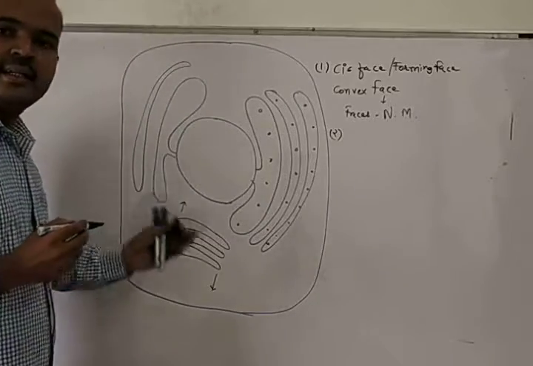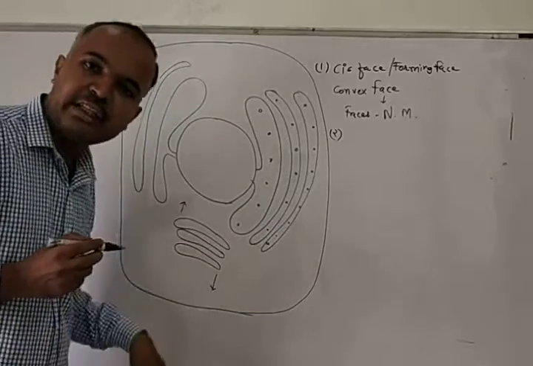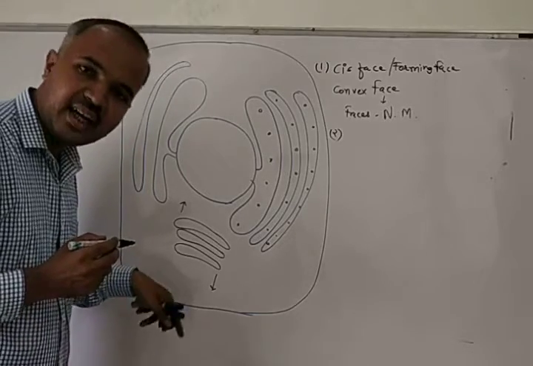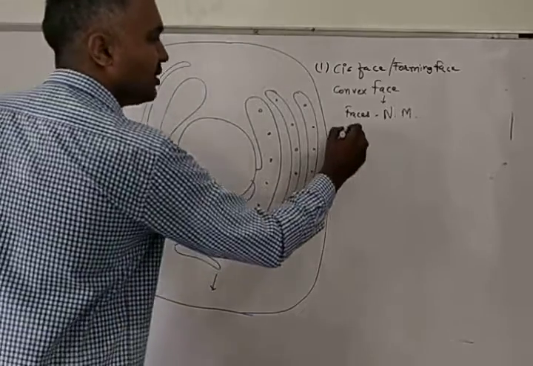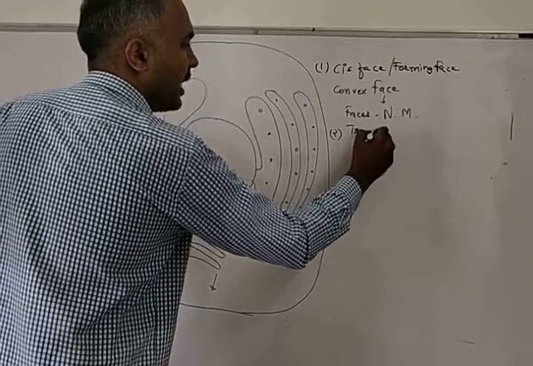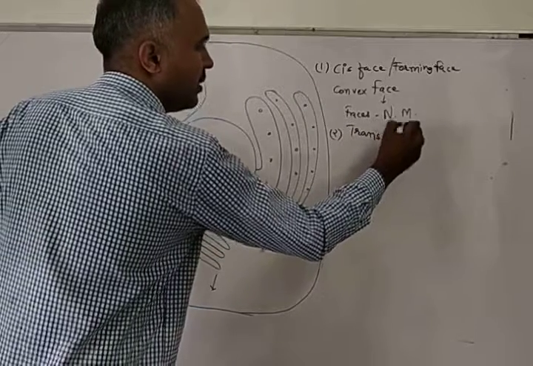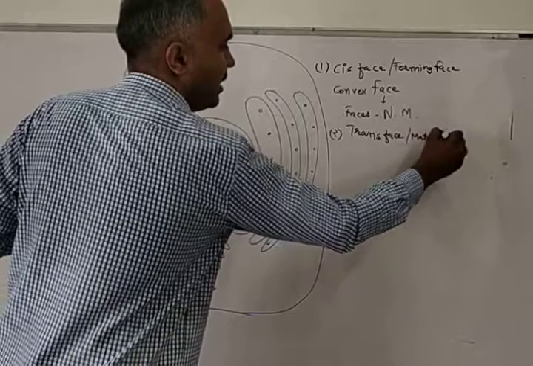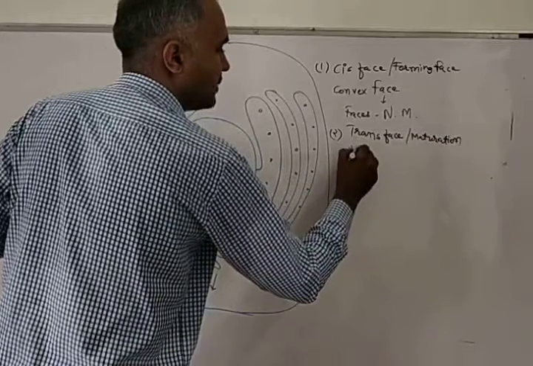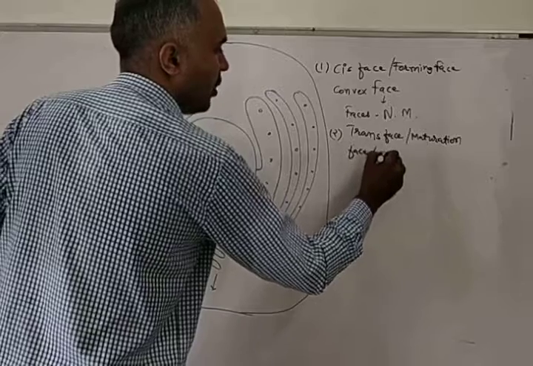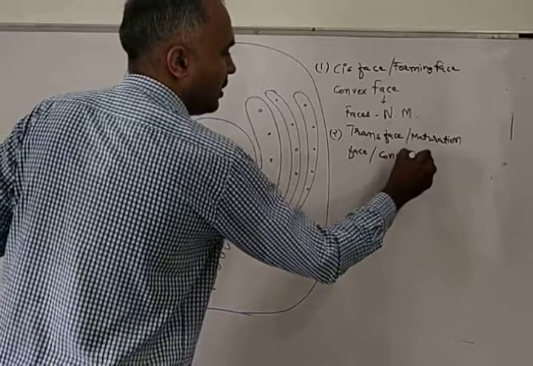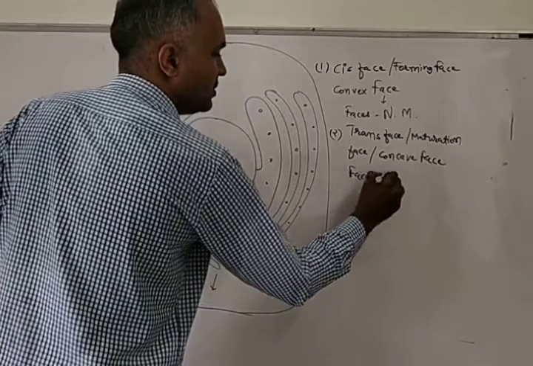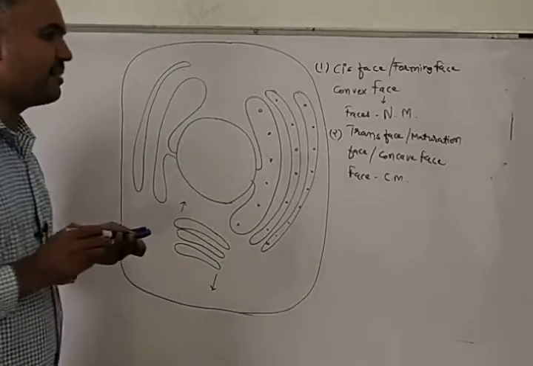And the phase which is facing the cell membrane is known as trans phase or maturation phase, and it is also known as concave phase, and it faces the cell membrane.